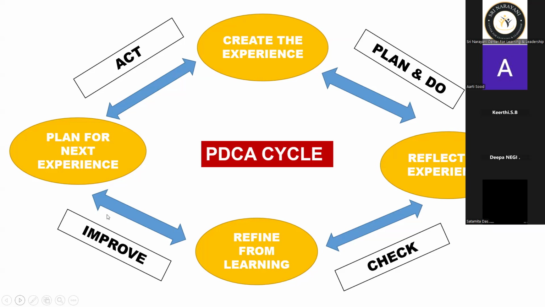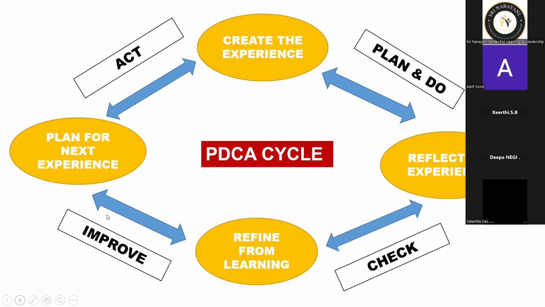The first question may be what to improve in a child, what is causing the problem, what resources are needed, what actions should be taken. So these are the questions that we go through when we are planning something.